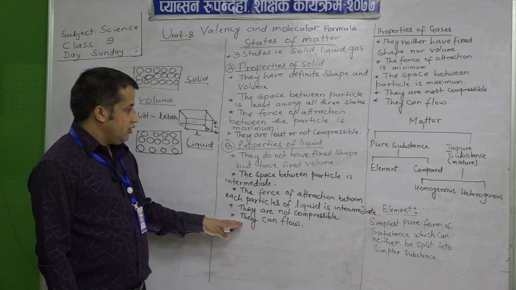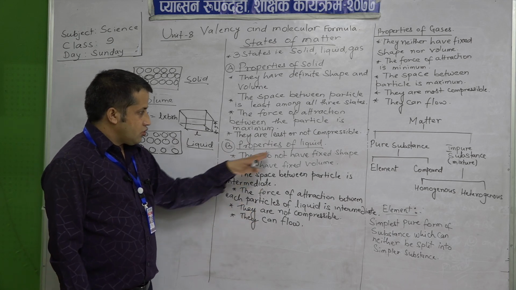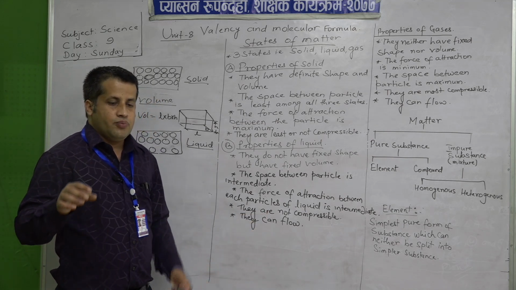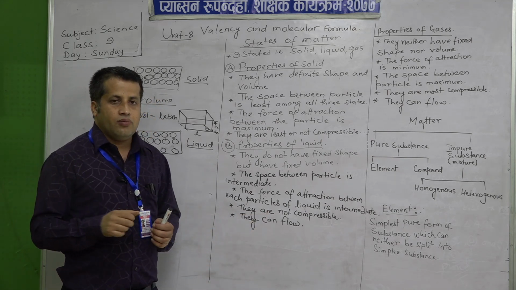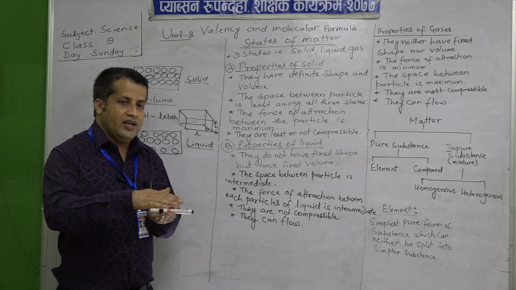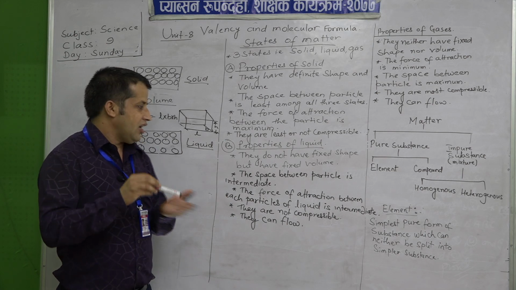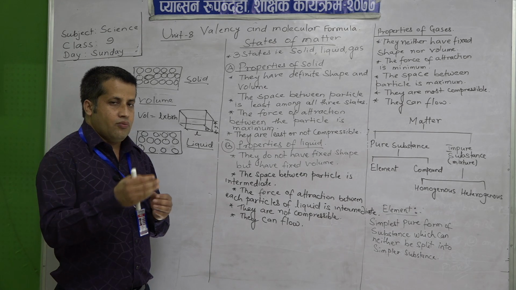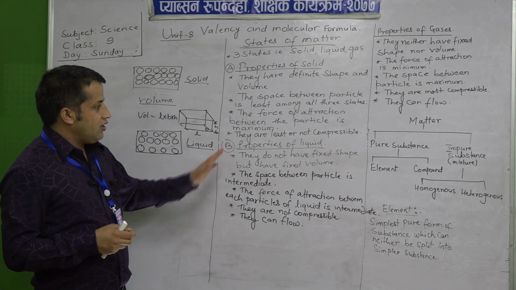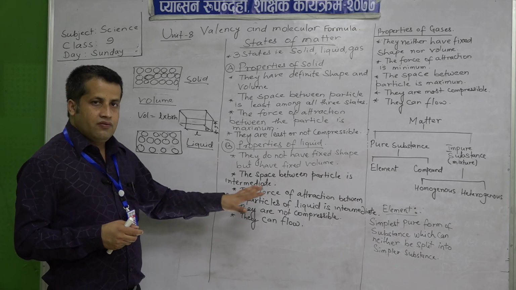Another property of liquid is that they can flow. Suppose you pour water from one glass onto a surface, it will flow in one direction if the surface is slightly inclined. So, they can move from one point to another. So, we can say that liquid can flow.